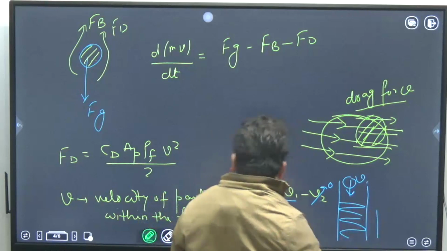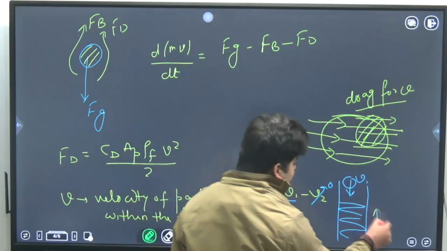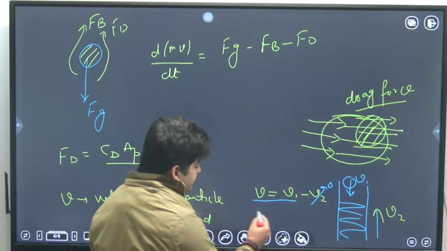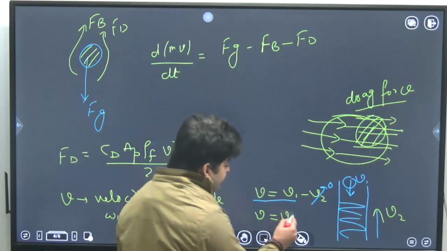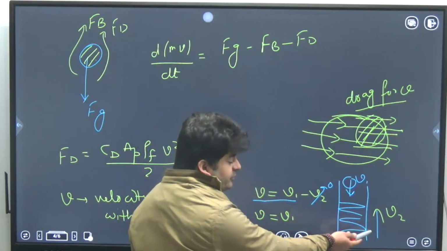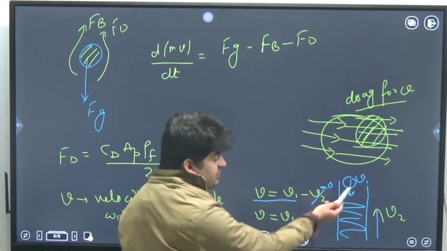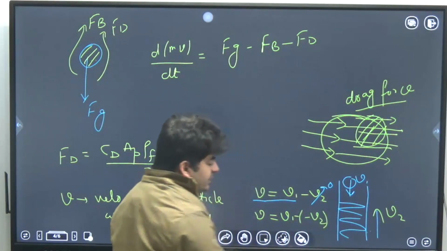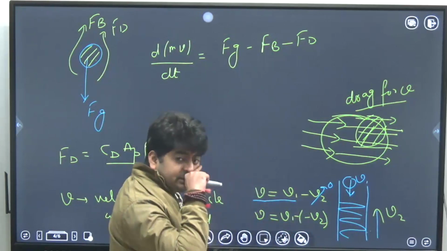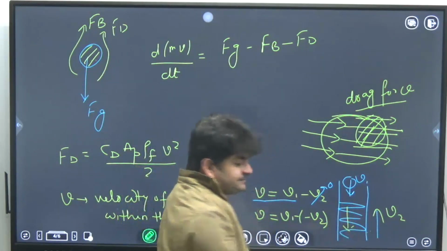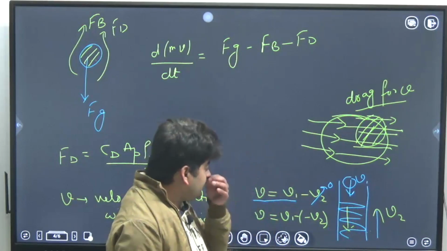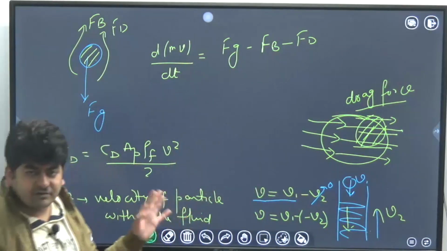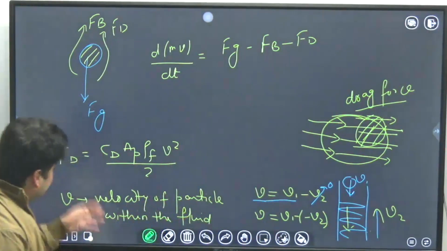If the fluid is moving upward with a certain velocity V2, then the relative velocity of the particle will be V1 minus V2, since the fluid velocity is opposite to the direction of the particle. Minus minus will become plus, so it will be V1 plus V2. If the fluid is moving downward, it is in the same direction as the particle, so the relative velocity will be simply V1 minus V2. I hope you understand the logic of relative velocity. This is the drag force.